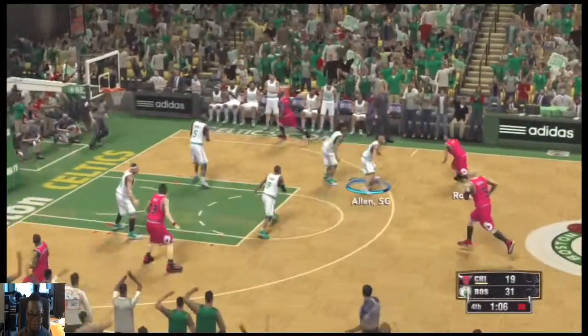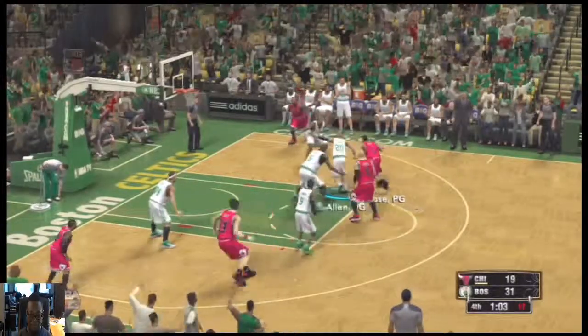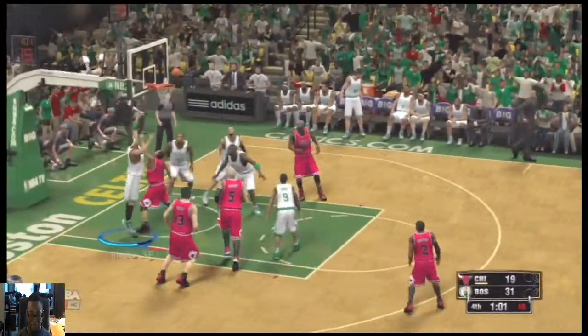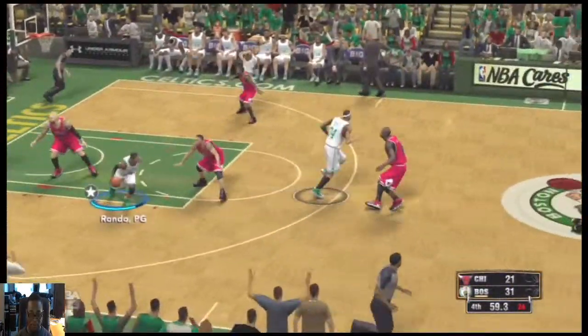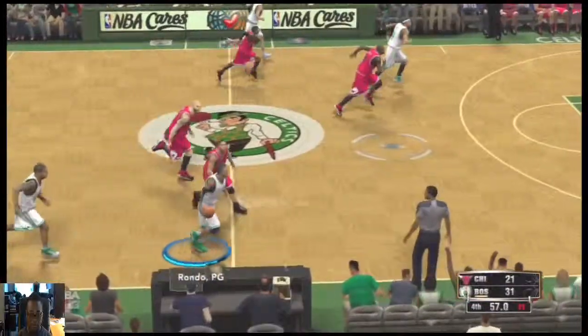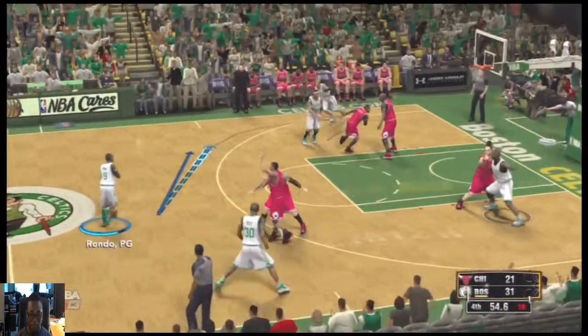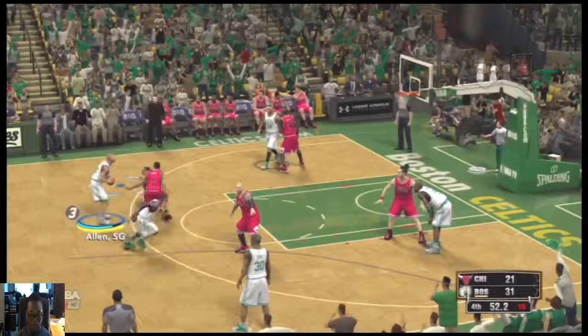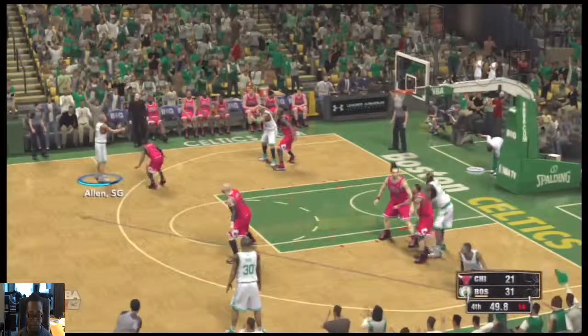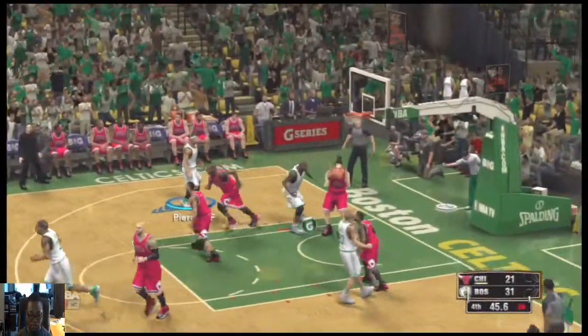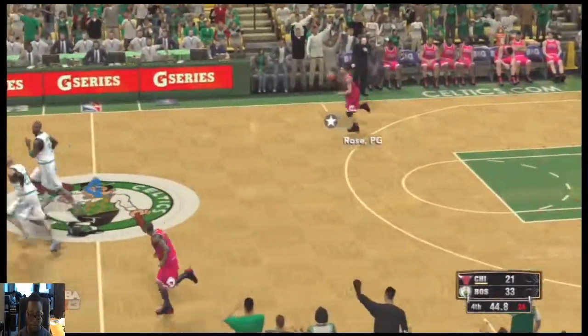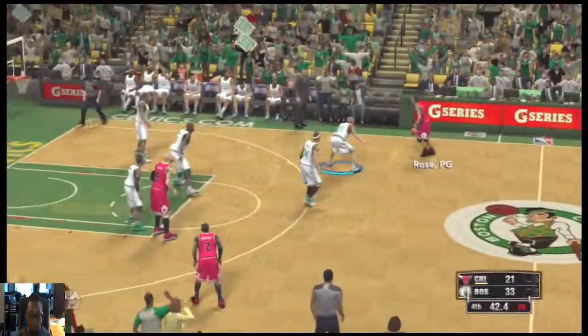They really executed well here offensively. Well, it's going to take a major catastrophe, a colossal collapse, for them to not walk away with the win. And the basket by Rose. You're going to have a heck of a time finding any flaws in his approach to the game offensively. Rondo kicks to Allen. It's Pierce on the wing. Good look. And another basket for Boston. And that one should remove all doubt about the outcome of this game. This thing's over. Now it's just a matter of what the winning margin is going to be.